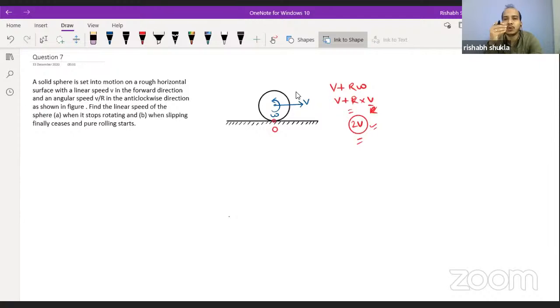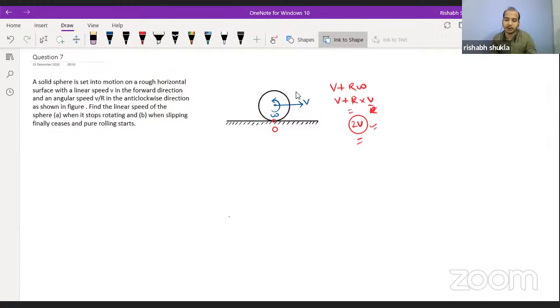In order to get into that situation, you should understand that friction must be there. They haven't mentioned anything about friction, but from the condition which they have mentioned in the question, we can say surely that friction is acting on the body.